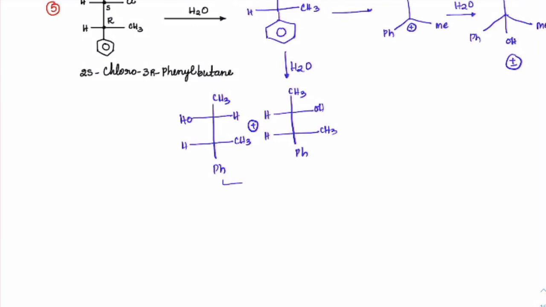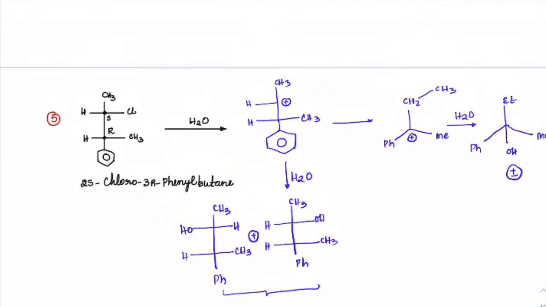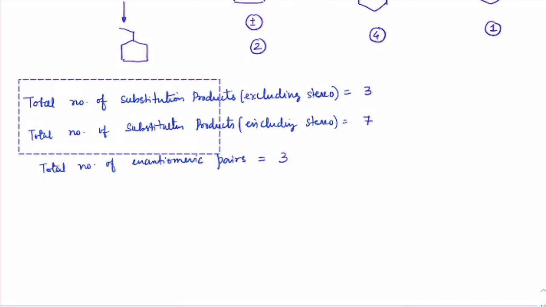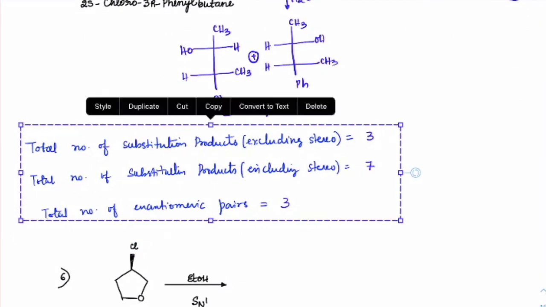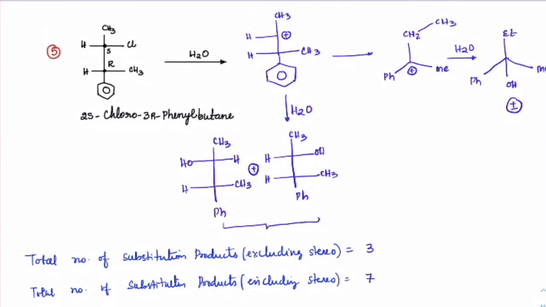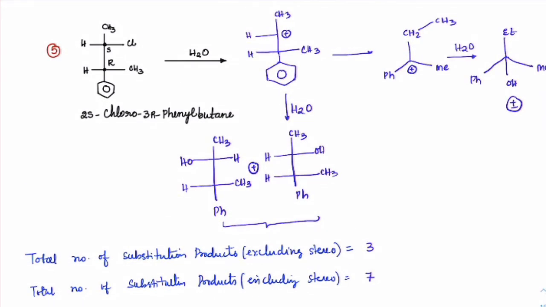So what are these two now? These two are a pair of diastereomers. They are not enantiomers, but this is an enantiomer. So if we just pull out the same points to write here, check what you will get.